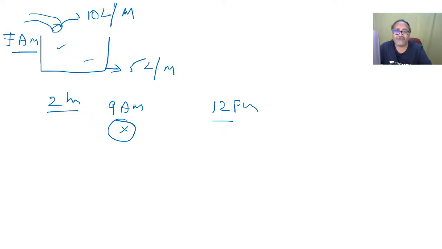So I noticed that it fills 10 liters per minute. So per hour, how many liters? In 1 minute it's 10, then in 60 minutes it will be 600 liters. So the filling tap capacity is 600 liters.